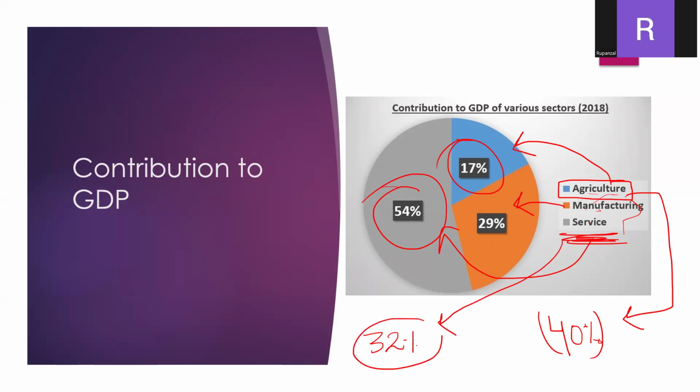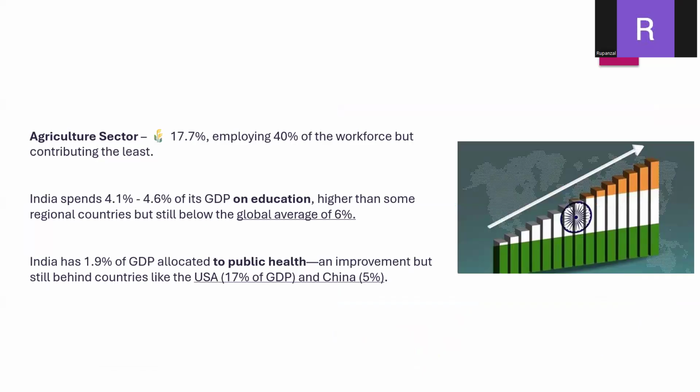So these 32%, or we can say one third of our population, in the service sector are contributing more than half to our GDP, which is 54%. So this is the important data. Agriculture is employing 40% of our workforce but contributing only 17.7%.